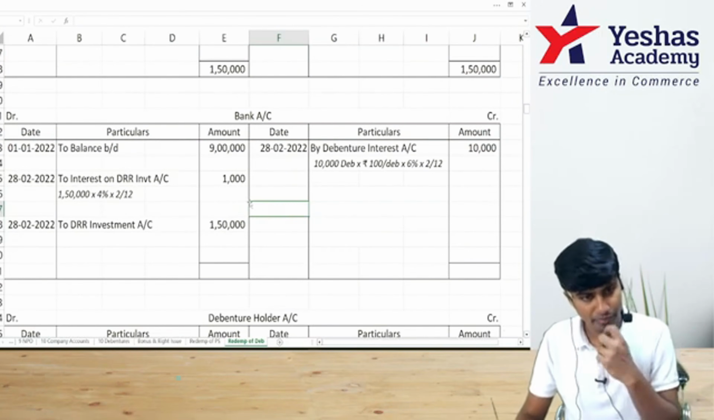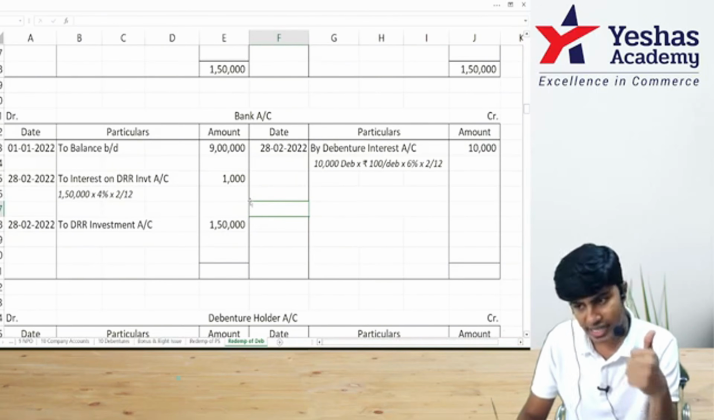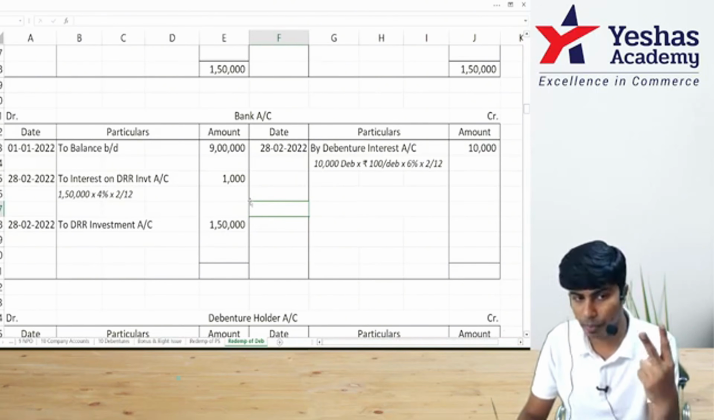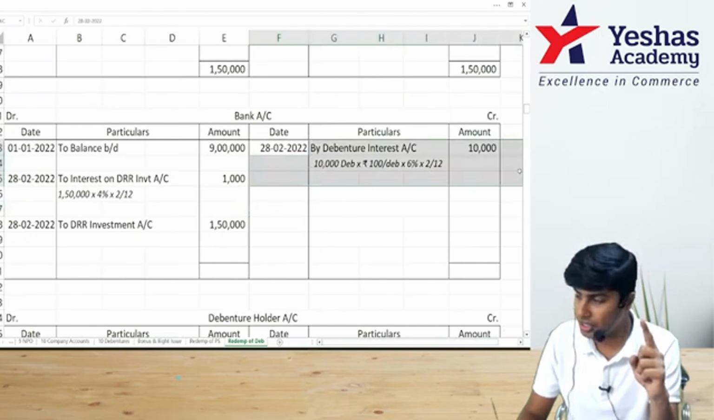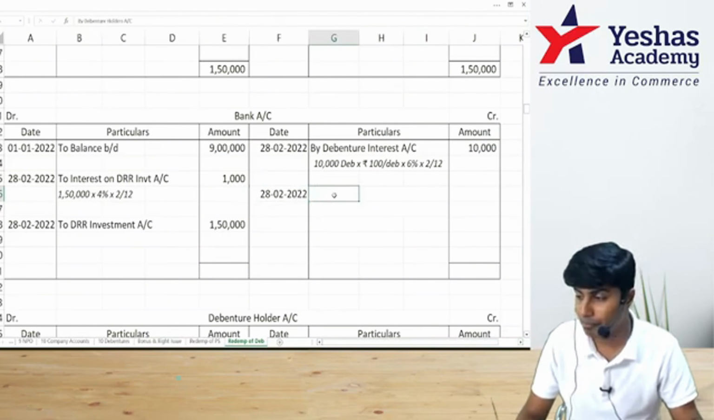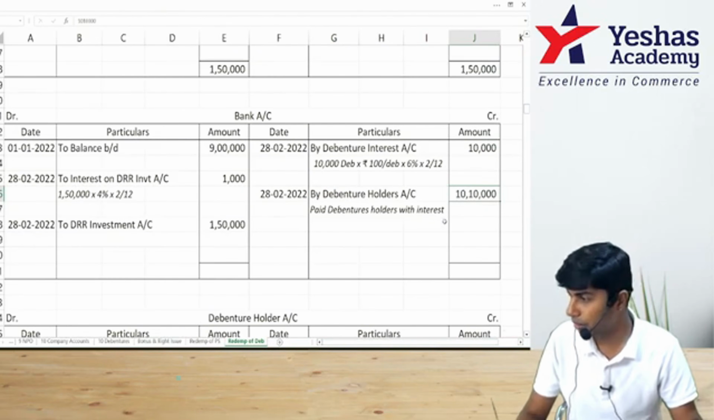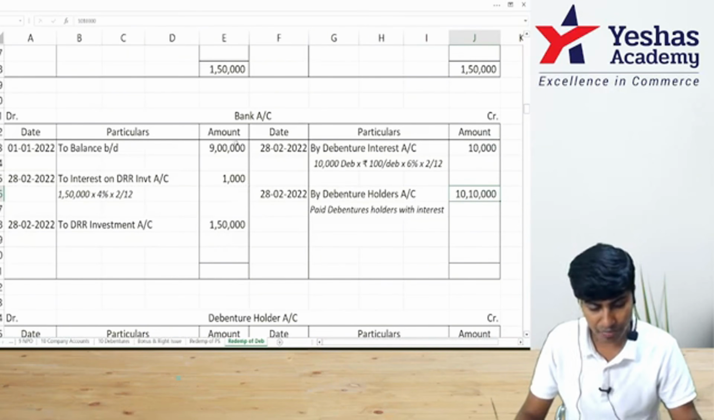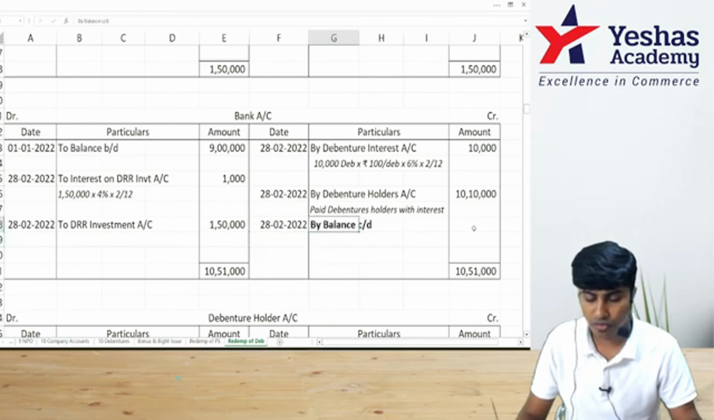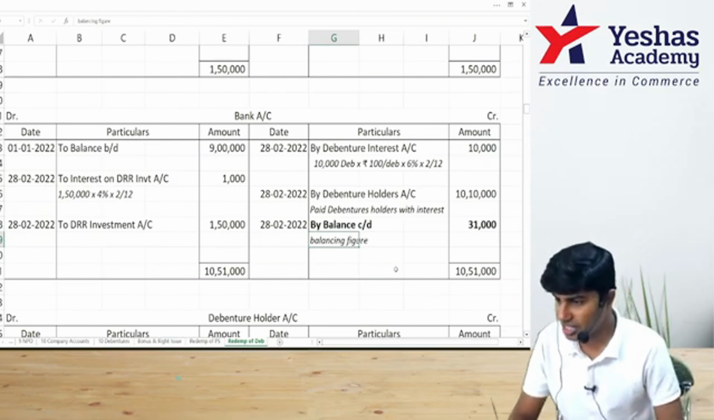Bank account, we had an opening balance. We had two receipts. One receipt is interest on TRR investments. Second one is sale of TRR investments. We'll have two payments. One is debenture interest. The other one is our debenture holder payment. How much did we pay? Nominal value 10 lakh, premium 10,000. 10 lakh 10,000 I paid. Identify the balancing figure here. 10 lakh 51 minus 10 lakh 11. How much? 40, 31,000 is the balancing figure.